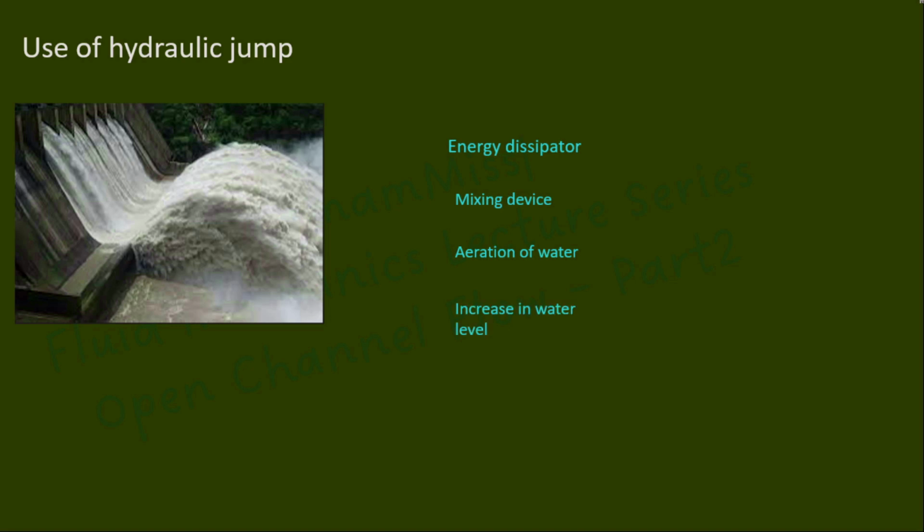So when the hydraulic jump forms in a flow, it increases the water level. So during the summer season, if the water level in the irrigation channel drops, we can create the hydraulic jump and increase the water level so that the water level is always above the sill level of the gate. So irrigation process can be continued effectively.